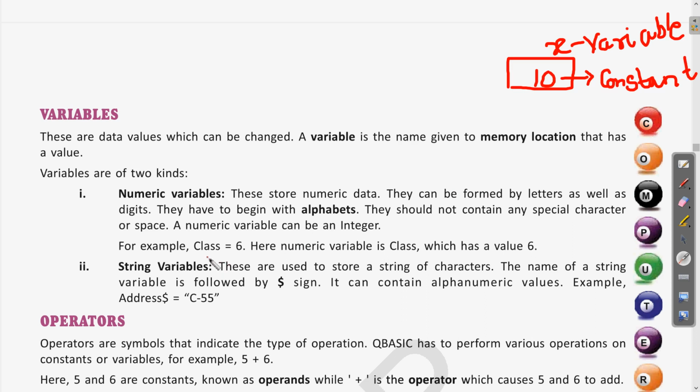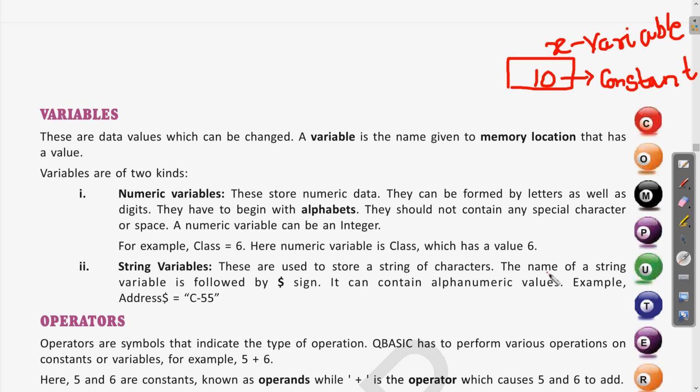For example, if I am writing class is equal to 6, this 6 is a constant, but this class which is saving this value 6, this is a numeric variable. Clear? Here you can see that the numeric variable has the value 6.